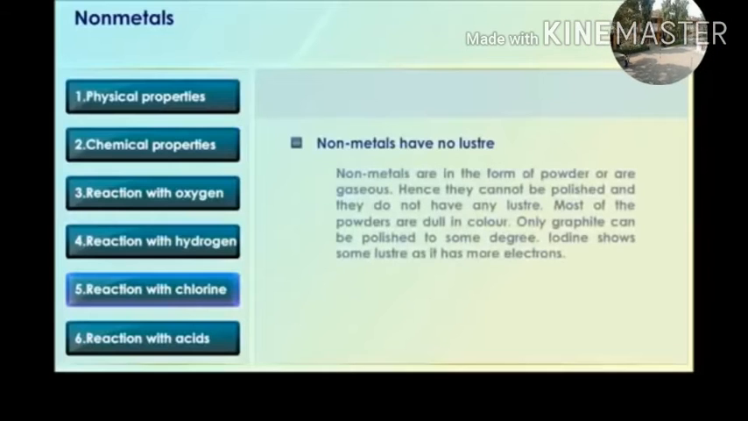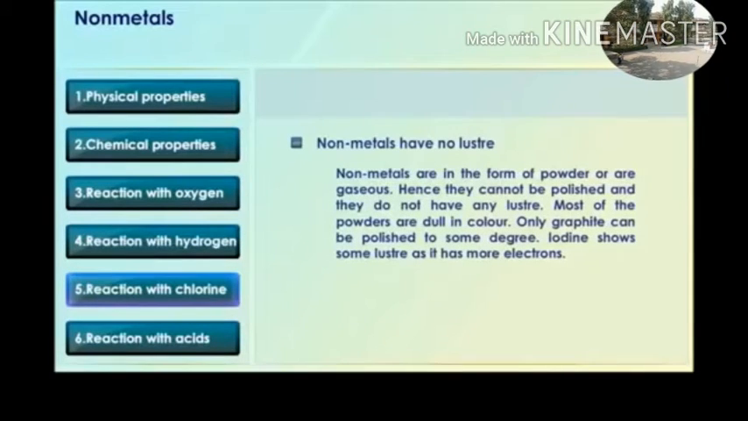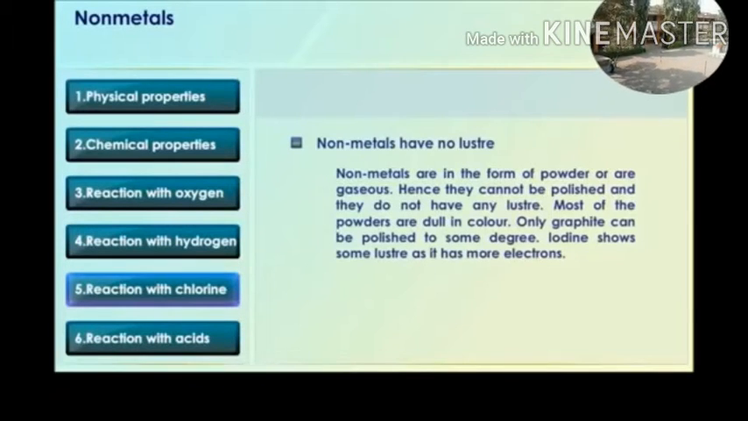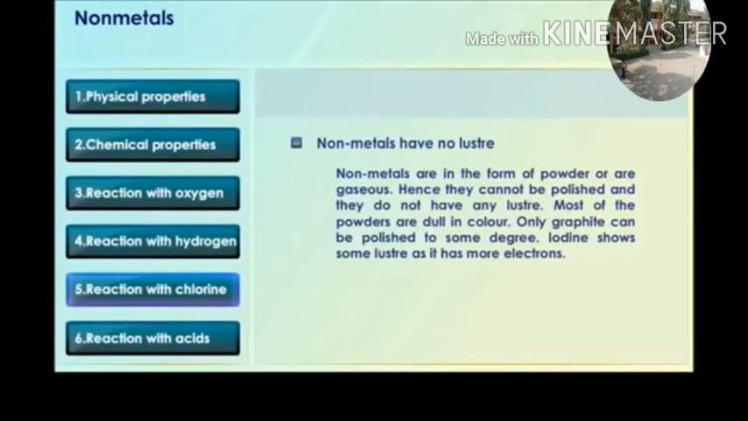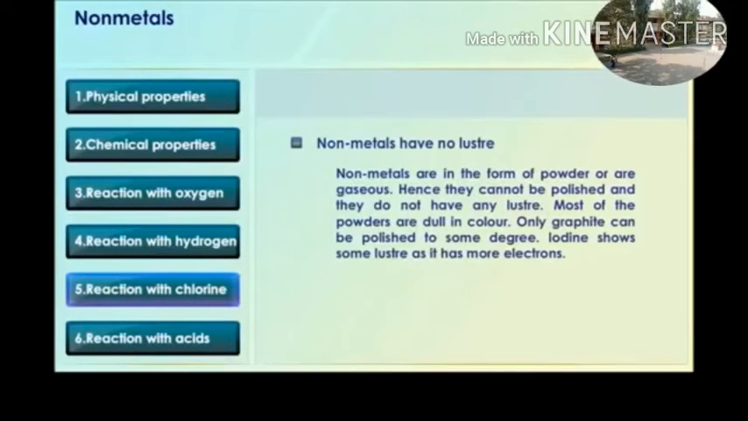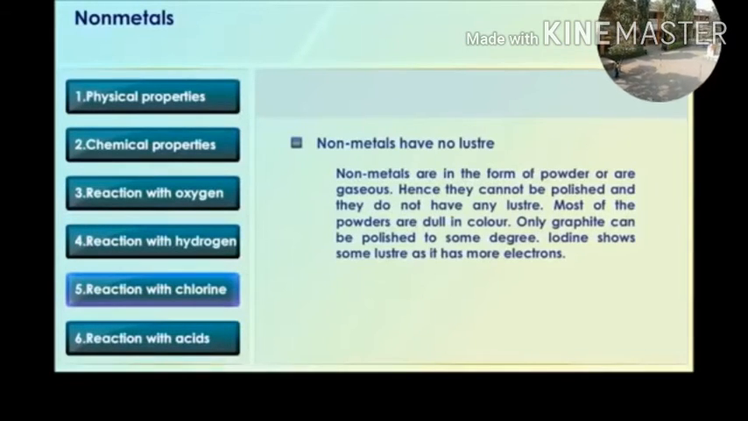Nonmetals have no luster. Nonmetals are in the form of powder or gaseous. Hence they cannot be polished and they do not have any luster. Most of the powder are dull in color. Only graphite can be polished to some degree. Iodine shows some luster as it has more electrons.